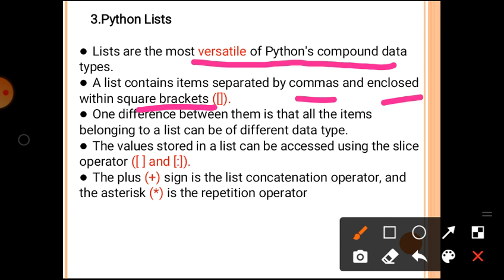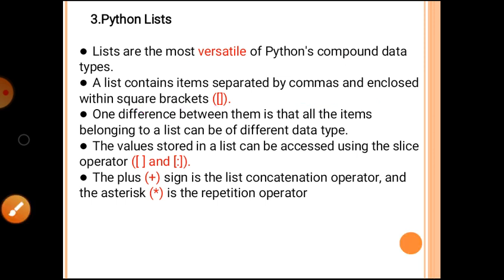The values stored in a list can be accessed using the slice operator, that means square brackets with a colon. The plus sign indicates the concatenation operator, and the star sign indicates the repetition operator. This is about the Python list data type.